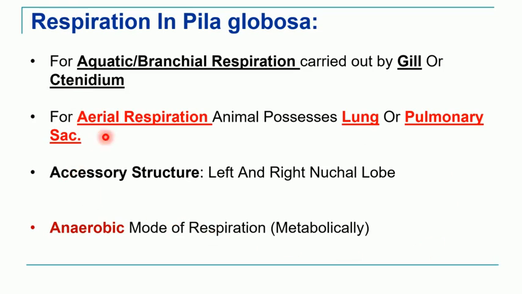Along with the gill or ctenidium and pulmonary sac, it has some accessory structures which are helpful. Those are called the left and right nostril lobes. And the third type of respiration, that is anaerobic respiration, there is a metabolic pathway which is responsible for the same.